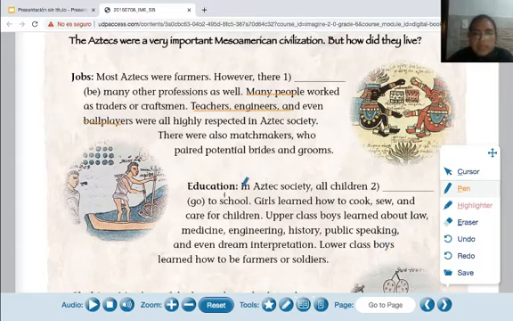In Aztec education, girls learn about how to cook, sew, and care for children. Excellent. And in the case of the boys, they learn about law, medicine, engineering, history, public speaking, and dream interpretation.